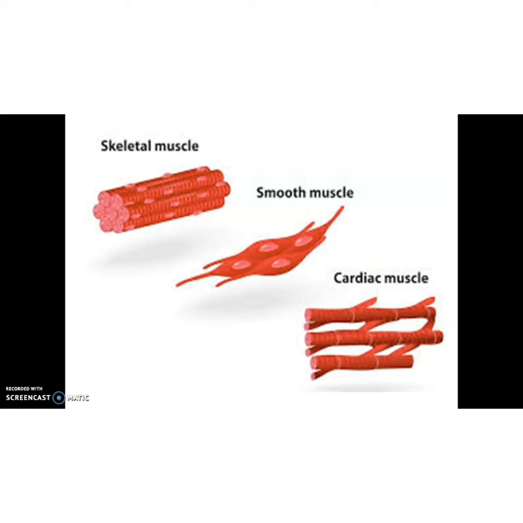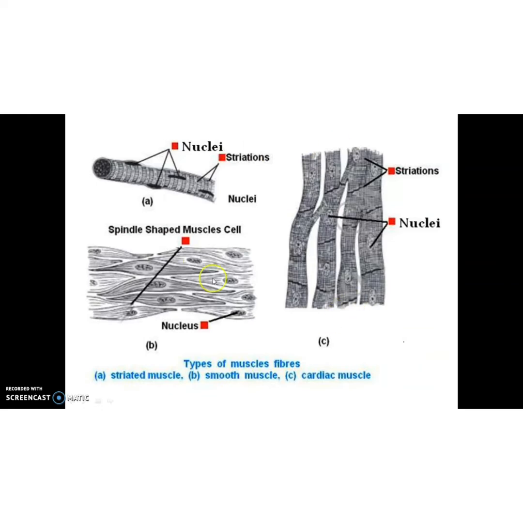What do you mean by voluntary action? Conscious actions. We can move those muscles according to our will, isn't it? It is possible only for skeletal muscle, isn't it? It is not possible for smooth muscles because these muscles are seen and associated with our internal organs, and cardiac muscles are seen only in the heart, because this term cardiac is related with heart. Clear? So this is just a brief description of types of muscles. Now we are going to discuss in detail these three muscle tissues. Let's start. Again the diagram.